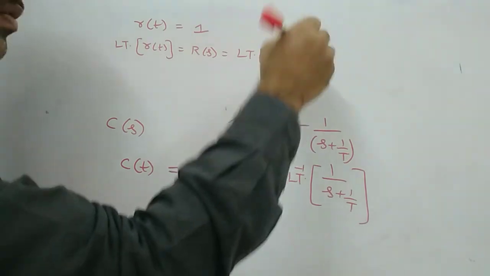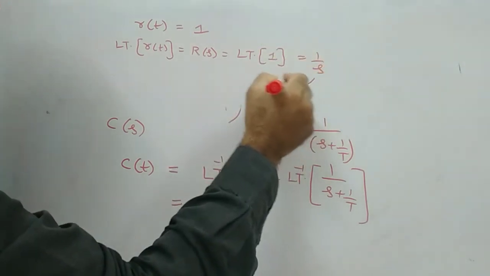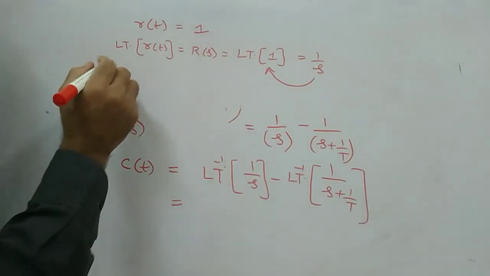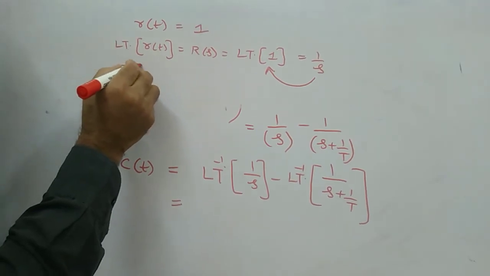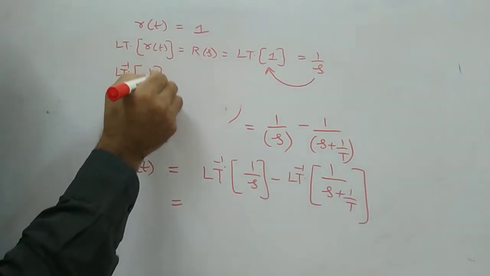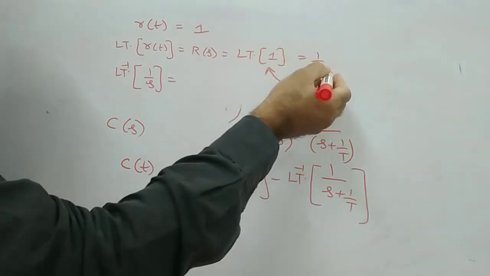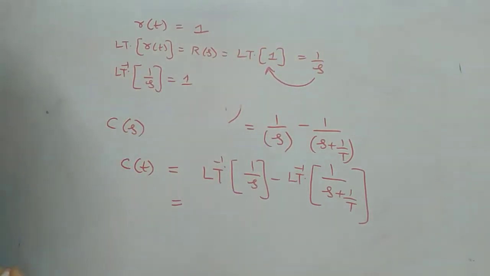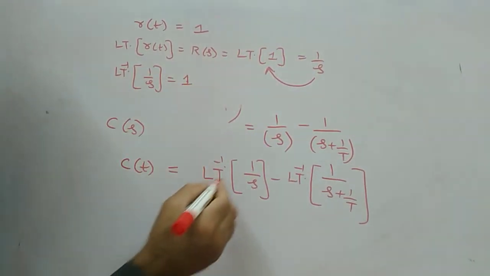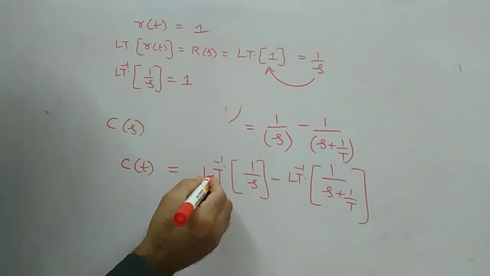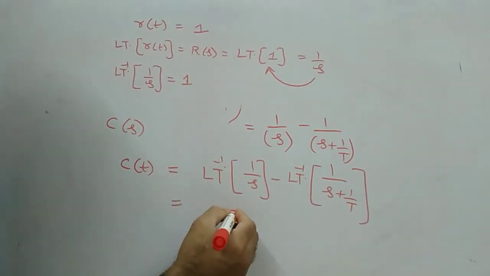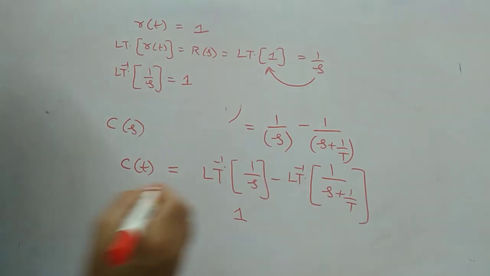If you apply inverse Laplace transformation to this, obviously that value is 1 only. Therefore, LT inverse of 1 by s is nothing but 1 only. It is 1 minus.